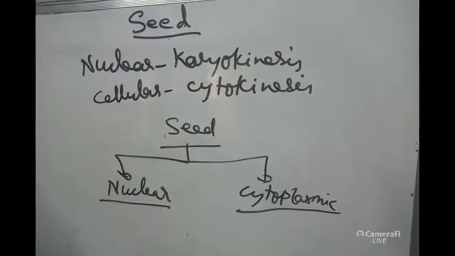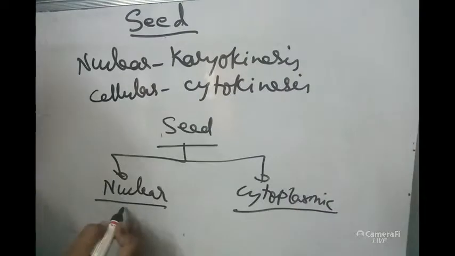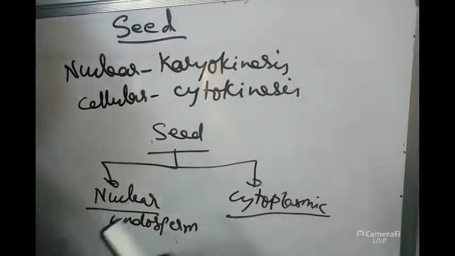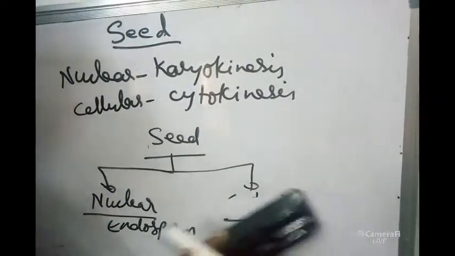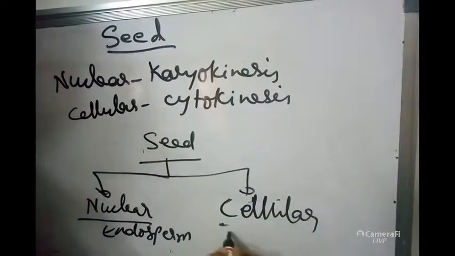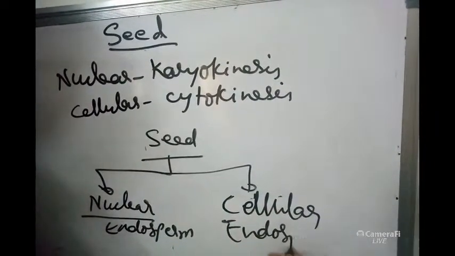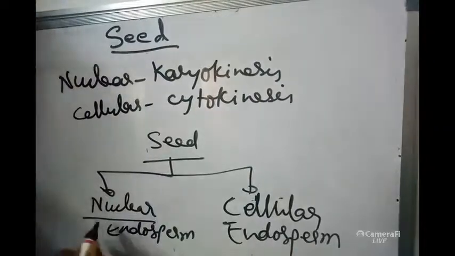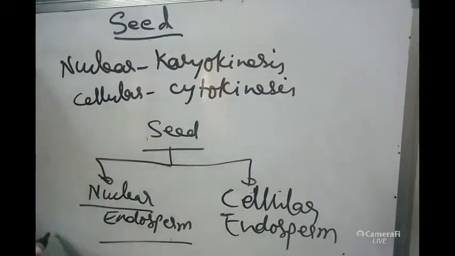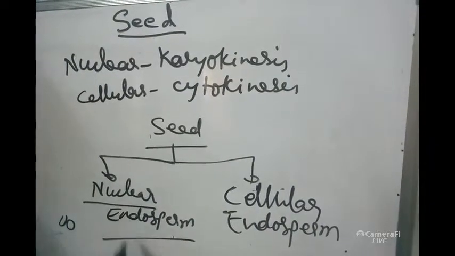So, like this, nuclear endosperm and cellular endosperm. These are the two types of endosperms. In nuclear endosperm, only free nuclear division occurs.